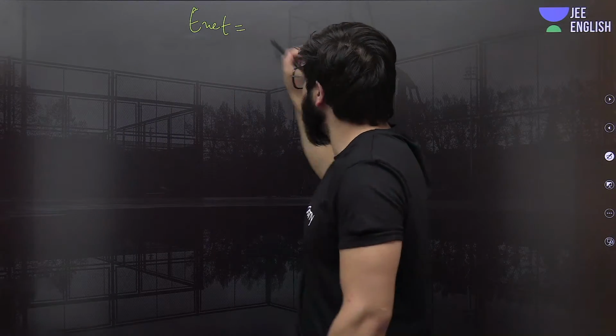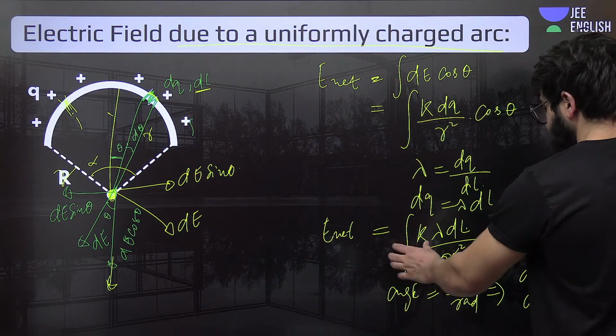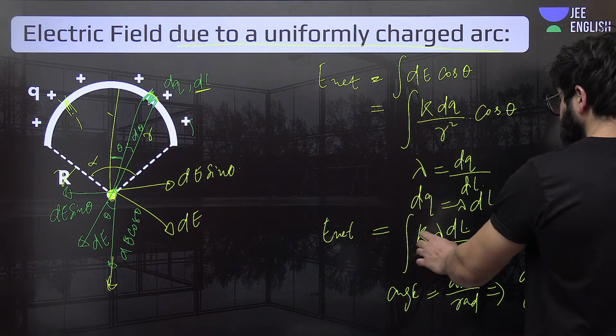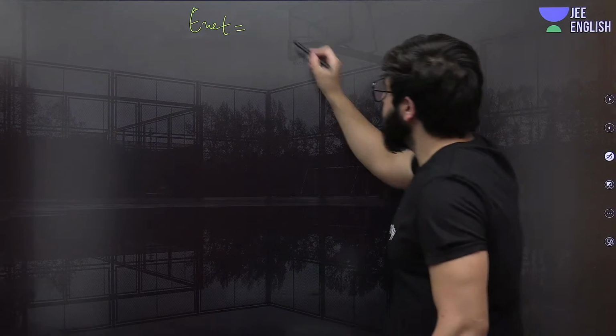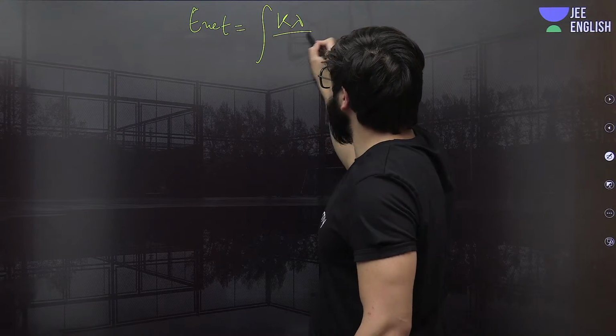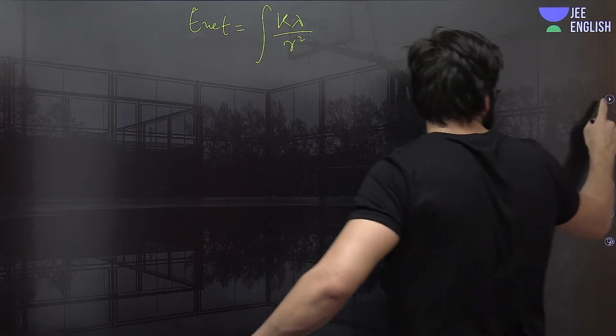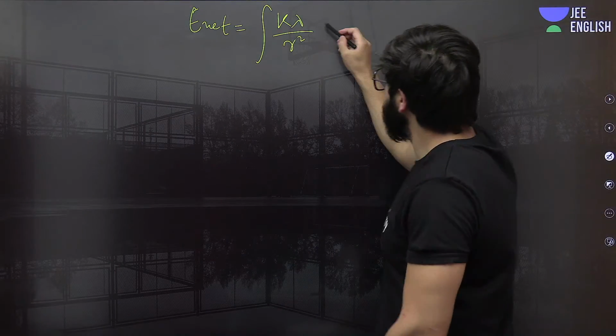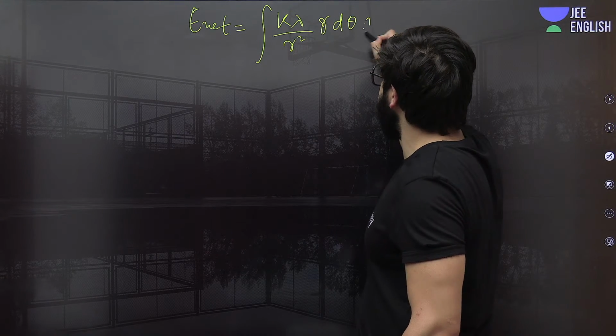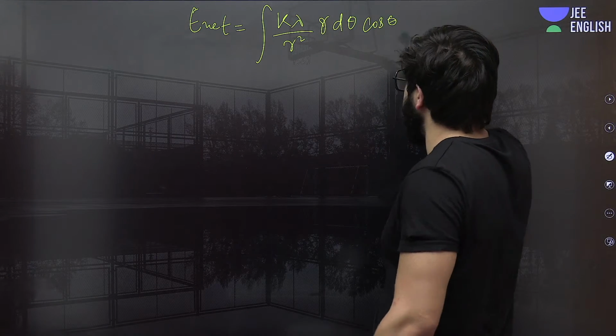So can I just write this? E net will come out to be the integration of k lambda upon r square, and instead of this dl, we are supposed to put r d theta. So it will be r d theta and it will be cos of theta exactly.